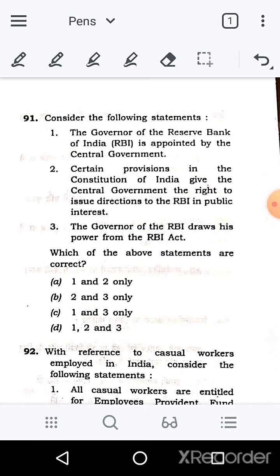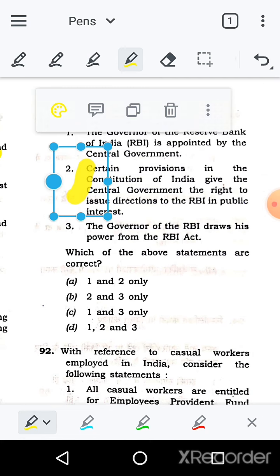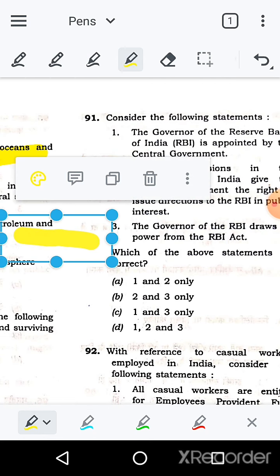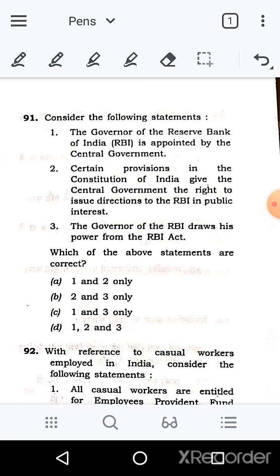If you know about the RBI Act, anything related to the RBI, the RBI and central government relationship, the RBI and state government relationship, the RBI and other banks, and whatever functions the RBI has, all are written in the RBI Act and not in the Constitution. So statement 2 is not correct here.